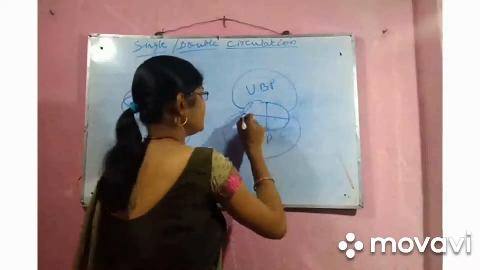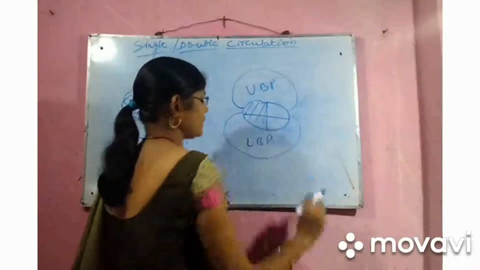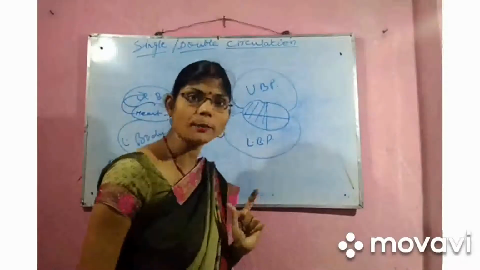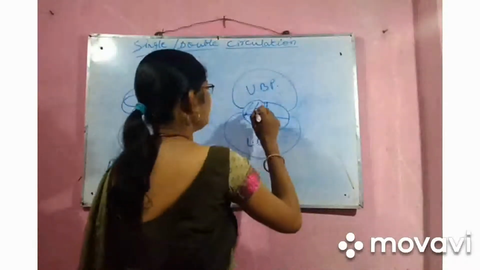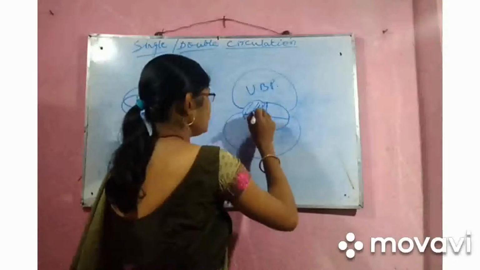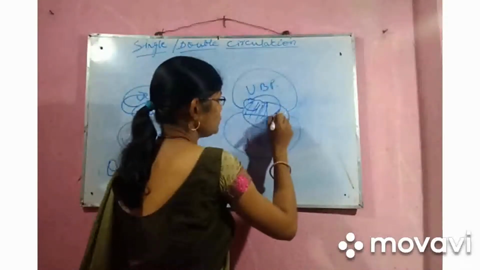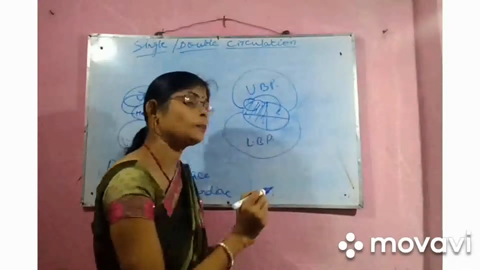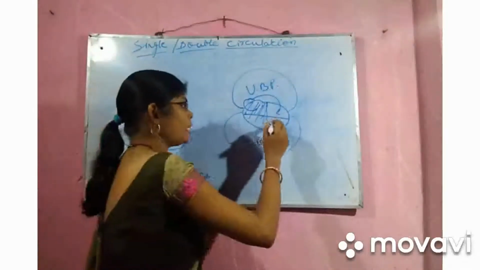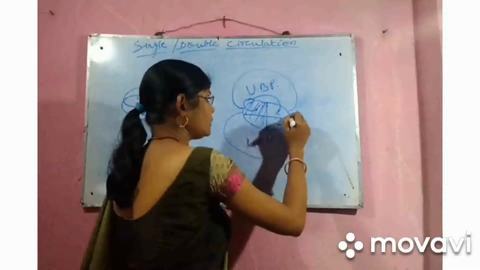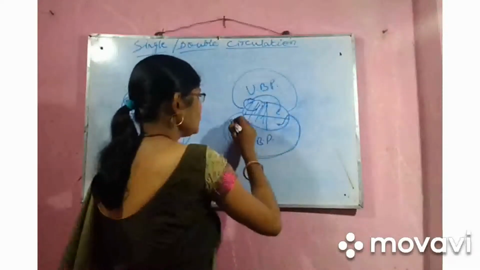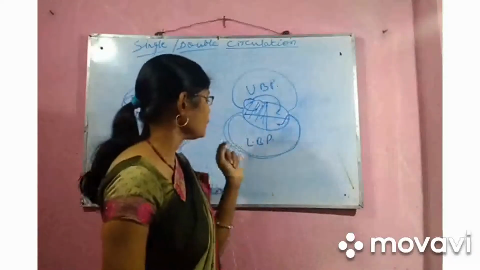The right side carries the deoxygenated blood, and the left side carries the oxygenated blood, that is called the pure blood. The blood from the right part goes to the lungs, and from the lungs goes to the left part of the heart, and from the left part through the arteries it reaches the different body parts.